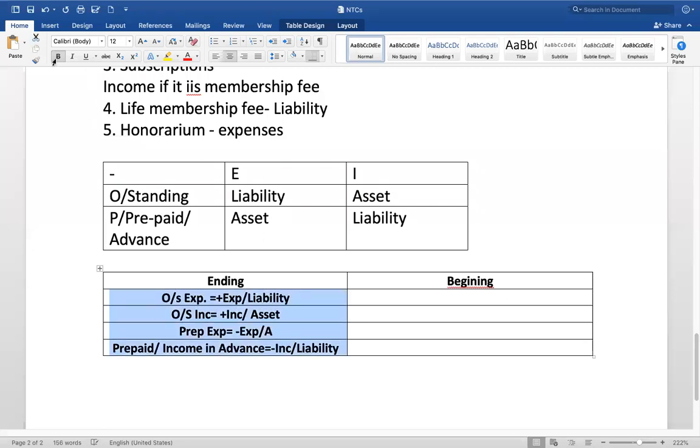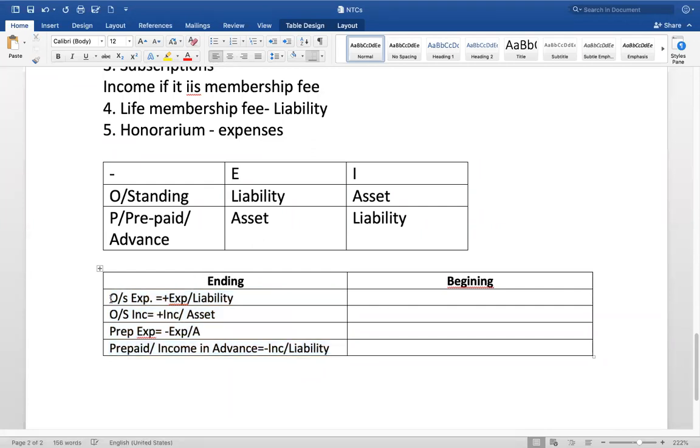Outstanding expenses, add to that respective expense and it becomes a liability. Outstanding incomes, add to that particular income and it becomes an asset. Prepaid expenses, minus from that respective expense, and it is an asset.